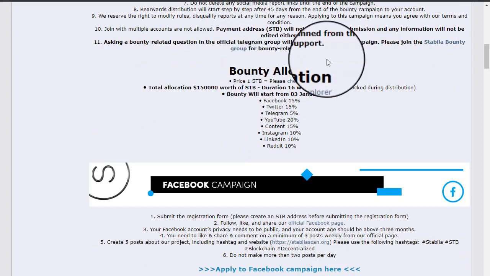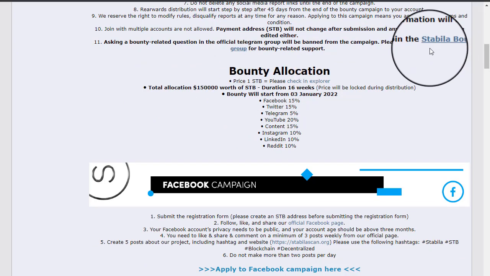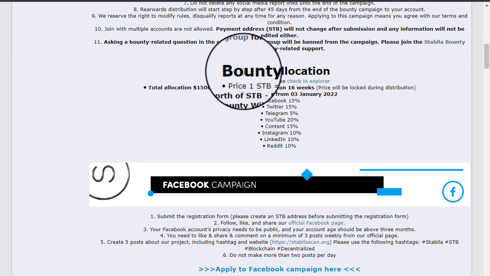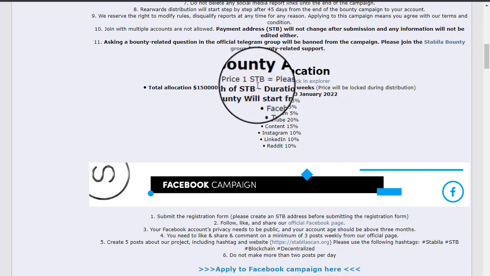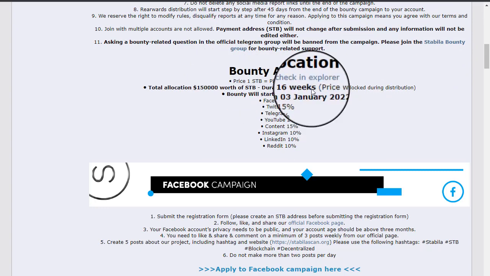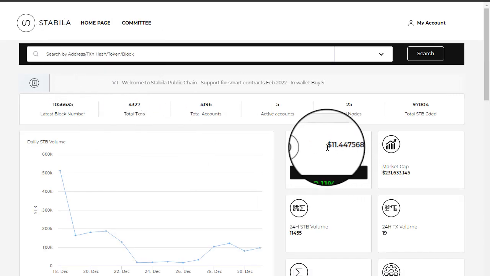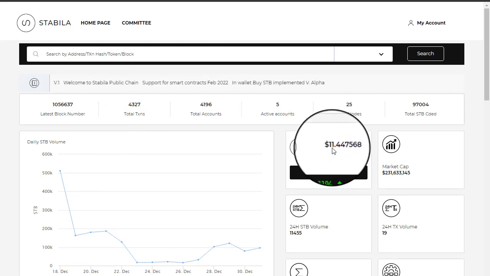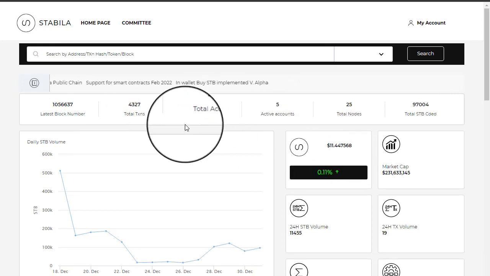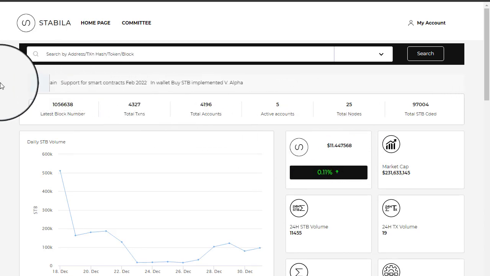Then you can check the bounty Telegram group. This is mandatory. For the price of 1 Stabla, you can check this explorer. You can check the STB price. The per token price is $11. They are on blockchain, and you can track all the transactions on this website.